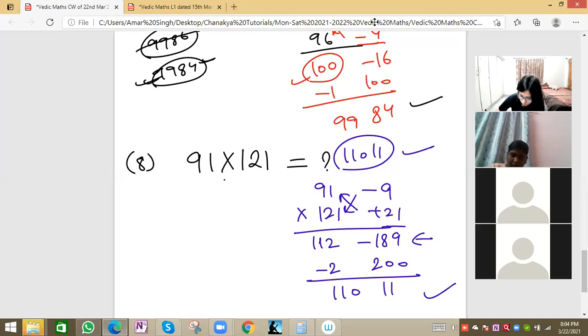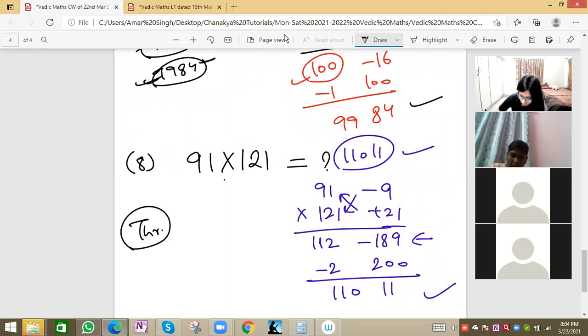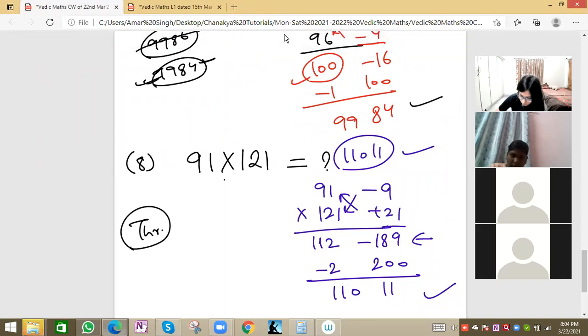Yeah, sir, complete. In the next session, because four questions are still remaining, it will be difficult to solve them quickly, so we'll see them in the next session. The next session will be on Thursday basically, not Wednesday, because on Wednesday we have a maths session, so it will clash. But on Thursday also we have science. No problem, Thursday's timing will be changed. The science session is from 7 to 8.